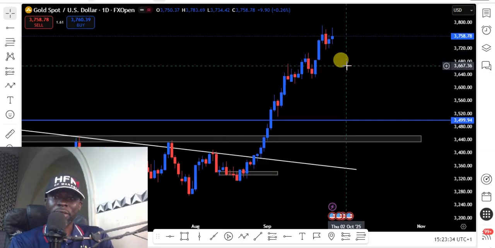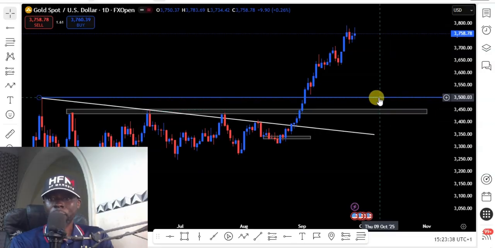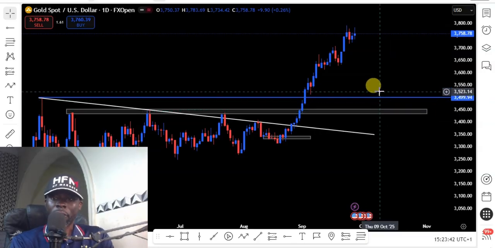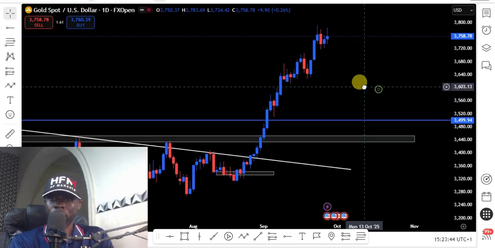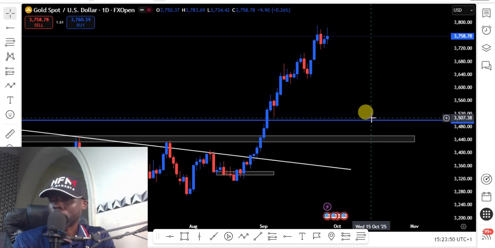So what we expect this week, we still expect price to retest our level, which is this weekly level, or this level, before we start looking for a possible buying opportunity for the gold USD. For now, we remain neutral on gold USD until we see price from this weekly support level, before we start making our possible buying opportunity for the gold USD.